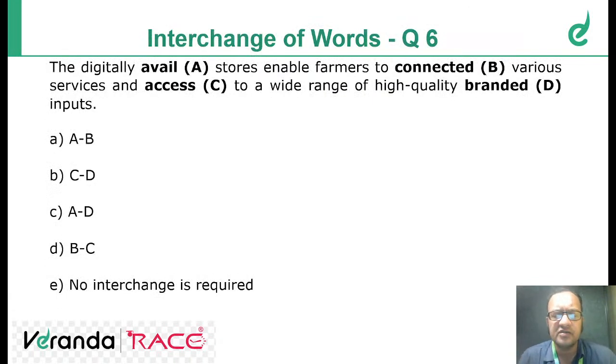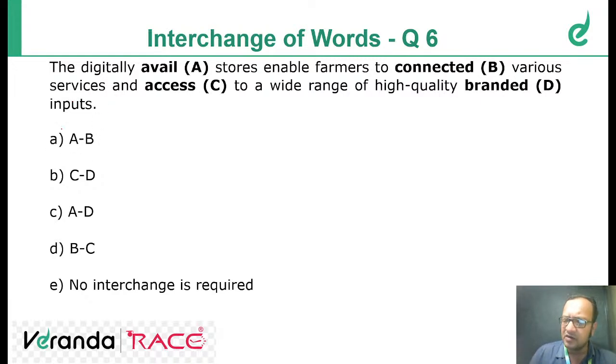Now, interchange of words. So we have to interchange the words to make the sentence meaningfully correct. The digitally availed stores enable farmers to connected various services and access to a wide range of high quality branded inputs. The digitally connected stores enable farmers to avail various services. How can we get the hint? Because here it's written various services. So we can avail services, right? So I think AB is the correct answer.